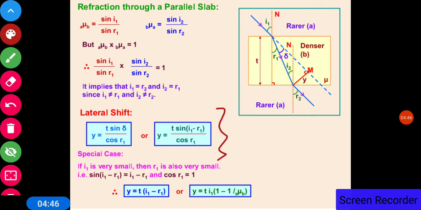The derivation of this relationship is not in your syllabus. Now, if i1 is very small, then r1 is also very small, that is, sin(i1 minus r1) is equal to (i1 minus r1) and cos r1 is equal to 1. In that case, y, that is the lateral shift, is equal to t(i1 minus r1). So this is when angle i1 is very small.